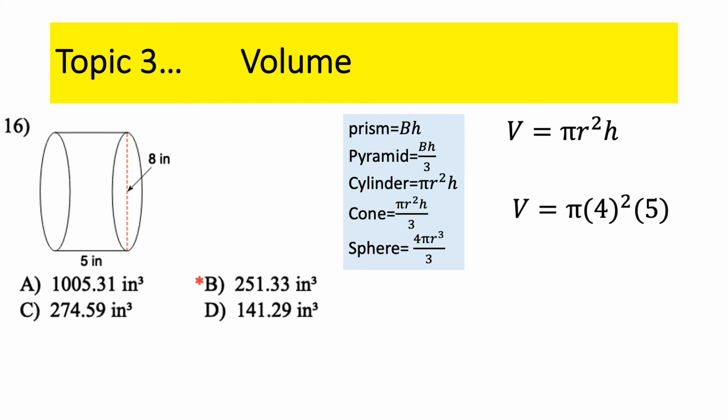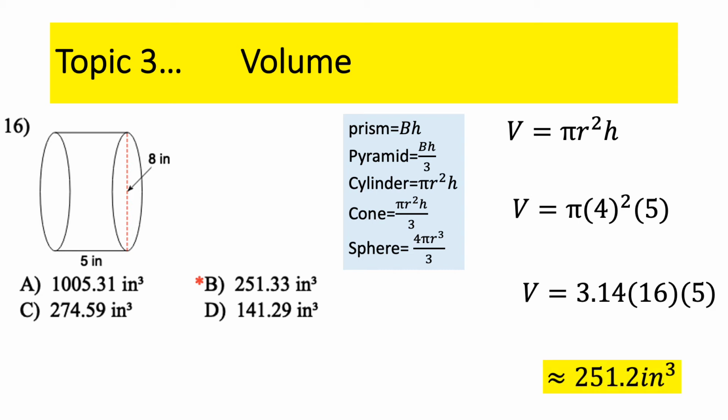PEMDAS says you have to do exponents first. 4 squared is 16. Pi is about 3.14, so 3.14 times 16 times 5 gives about 251.2. Notice that's not one of the answers, but 251.33 is. Like I said, they're using a longer version of pi than 3.14, so they get a number slightly larger than ours. If you use the pi key on your calculator, I'm not saying you have to, but if you do, you will get 251.33.